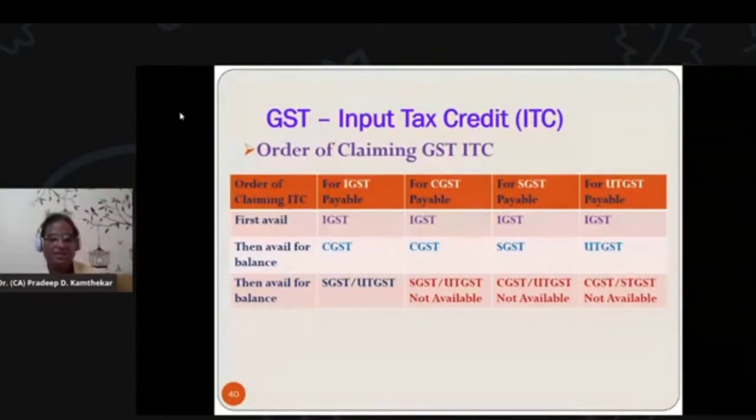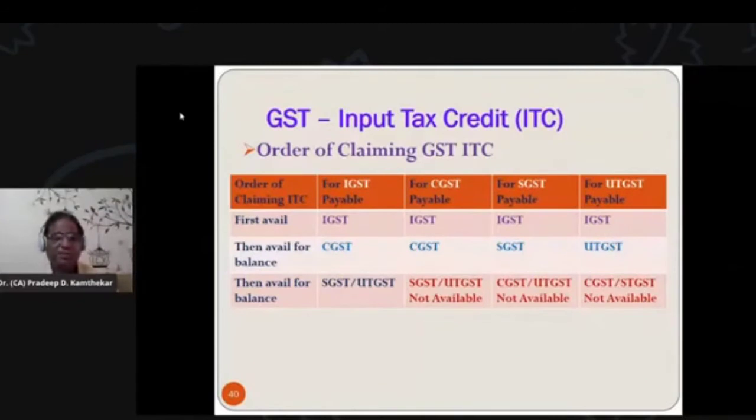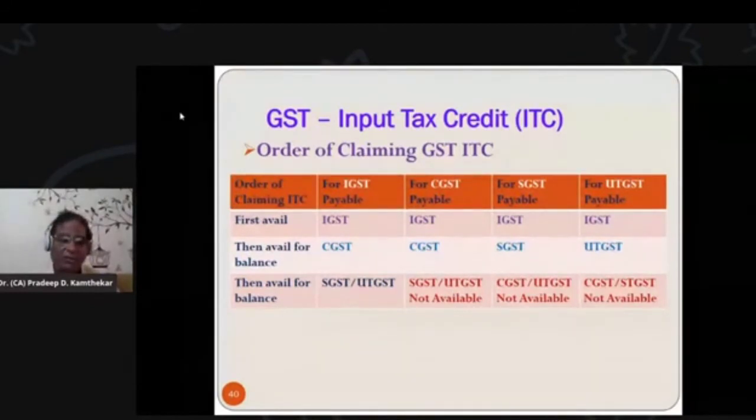That means for IGST payable on the supply of taxable goods and services, first IGST is to be availed as input tax credit, then CGST is to be availed as input tax credit, and then HGST and UTGST are to be availed as input tax credit. This is only for IGST.